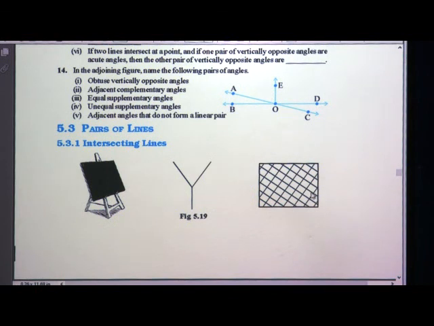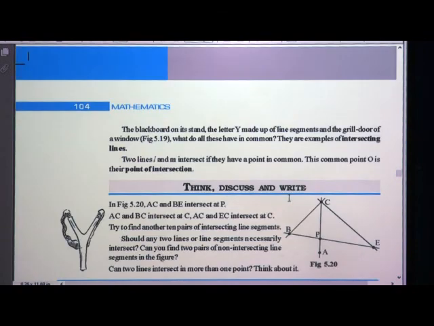The point where they meet is known as a point of intersection. These types of things we find in our house also, like a net-like structure, or we can see them in the lab also.